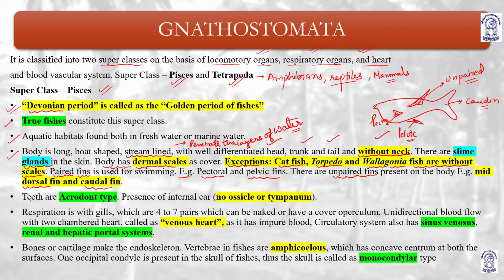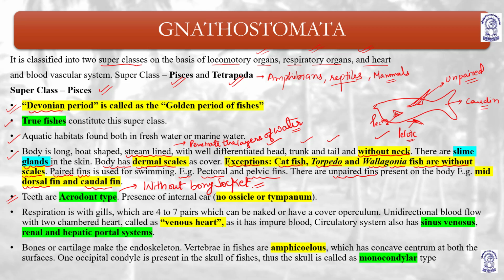Teeth are acrodont type. Types of teeth: acrodont, thecodont, and pleurodont. Acrodont teeth means without bony socket. Teeth are not embedded inside a bony socket, and that is why it is known as acrodont type. Teeth are just embedded in soft tissue.